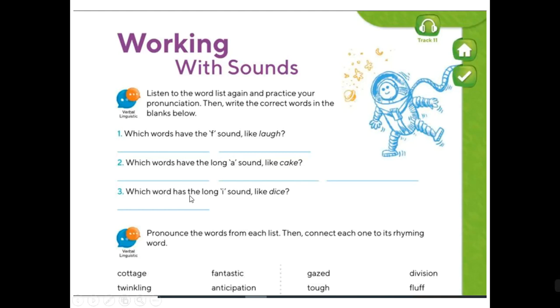And finally, which word has the long I sound like dice? What letter I sounds like "eyes," like dice, okay? There are only three. I think that they are not too hard. Remember, you can ask me by mail.